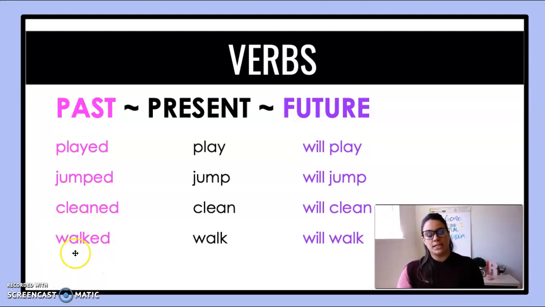I already did that. Now things in the future, or the future tense, is: I will play outside. I will jump in PE class. I will clean with my mom. I will walk the dog. Things that will happen in the future.